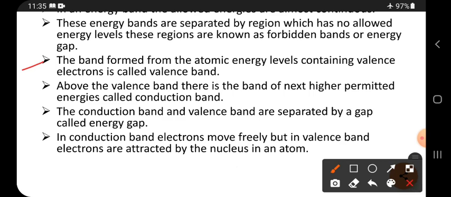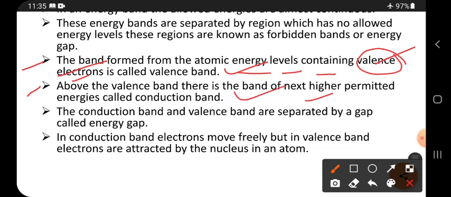The band formed from the atomic energy levels containing the valence electrons is called the valence band. Valence band means valence electrons have to be present there, only then we call it the valence band. Above the valence band there is a band of next higher permitted energies called the conduction band.